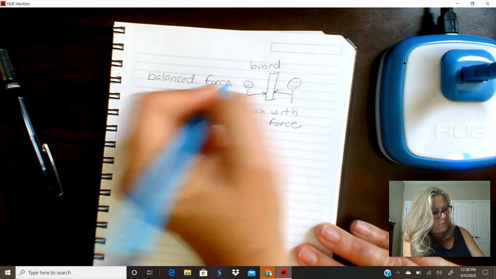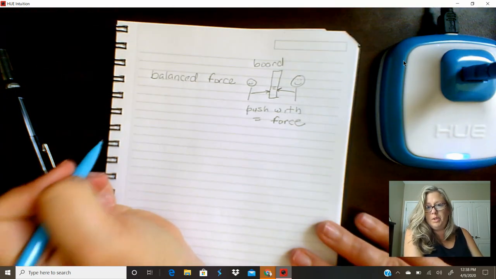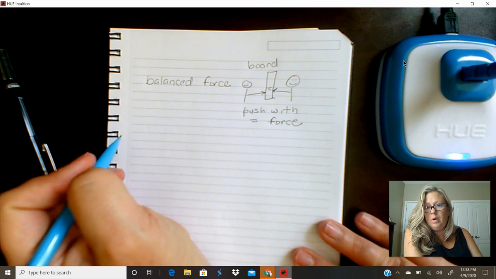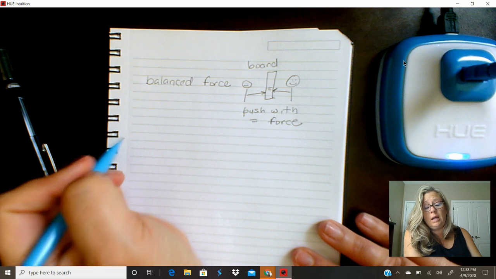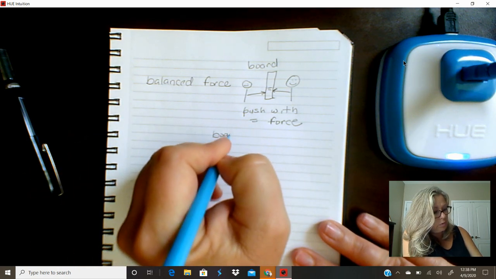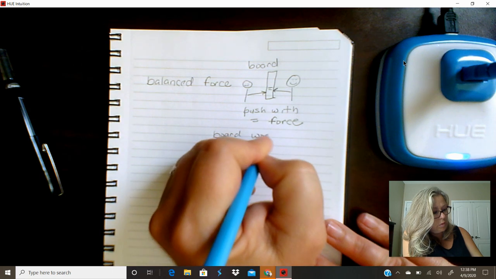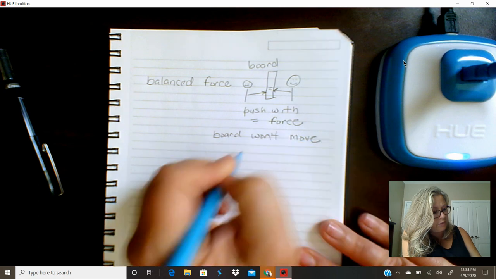Right? If Mr. Godfrey is pushing just as hard as me and we both push exactly the same amount, what do you think would happen to the board? I bet you've guessed already. I bet you have that the board won't move. And that's what happens when you have balanced forces.